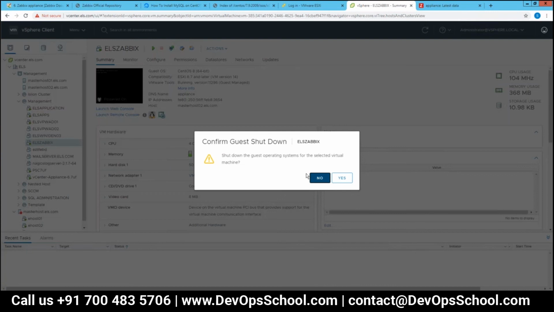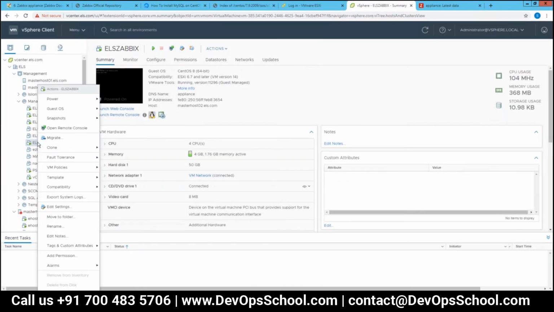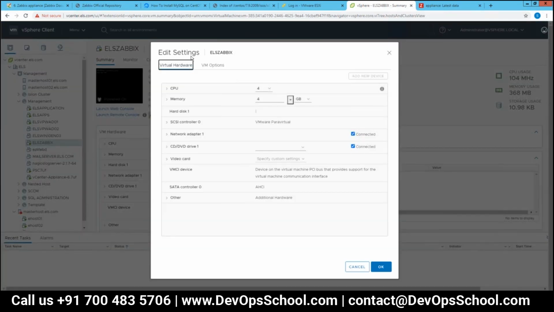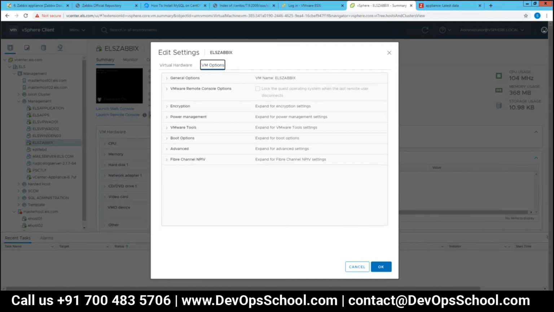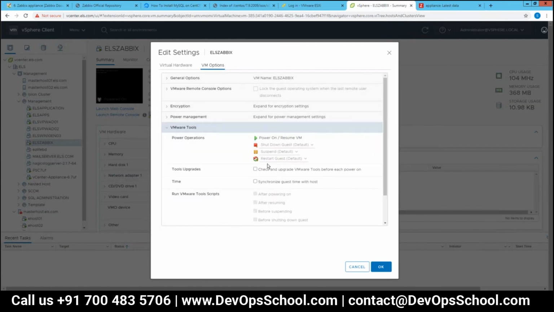Okay, before I do that, let me do one thing. Do you know how to install VMware tools on it? Not exactly. Okay, no problem, I'll find it out. Because without VMware tools, sometimes it works like this.